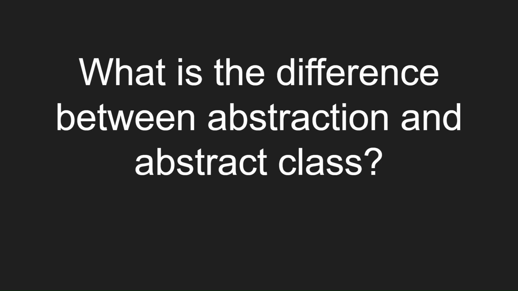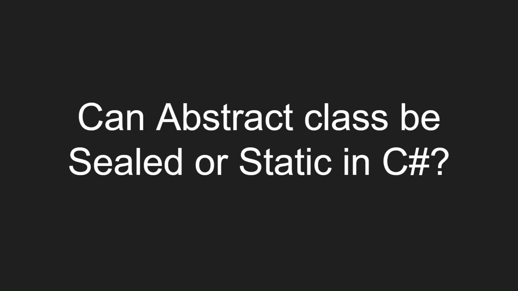What is the difference between abstraction and abstract class? Abstraction means showing only required things and hiding the background details, while abstract class is one of the ways to implement abstraction. Can abstract classes be sealed or static in C Sharp? No, abstract classes are used for inheritance, but sealed and static both will not allow the class to be inherited.